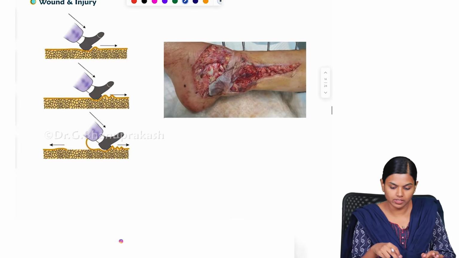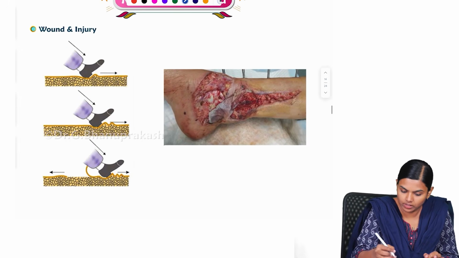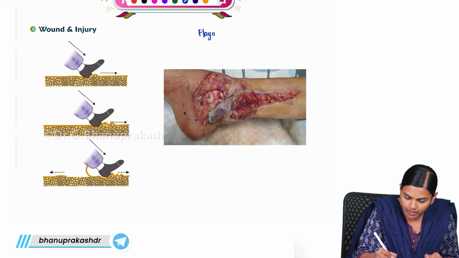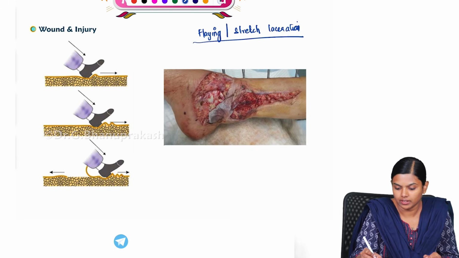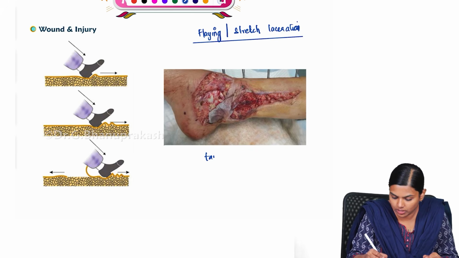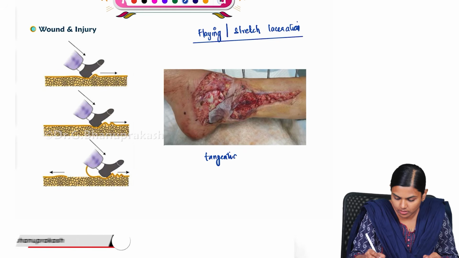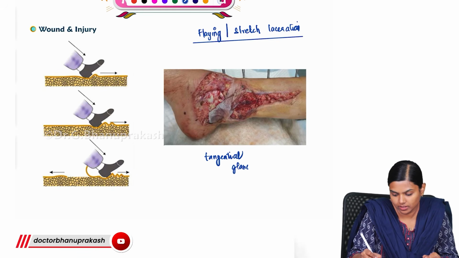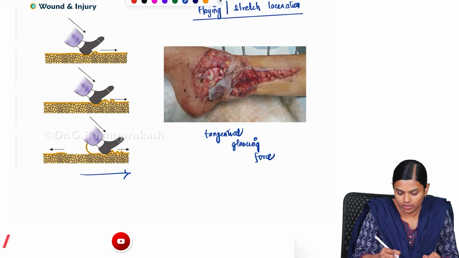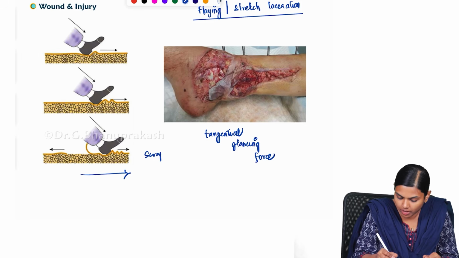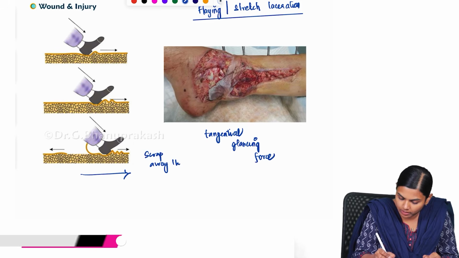And next what we have is also known as flaying or stretch laceration. Here there will be a tangential glancing force which will scrape away the skin.